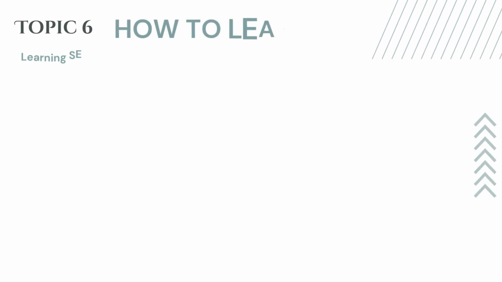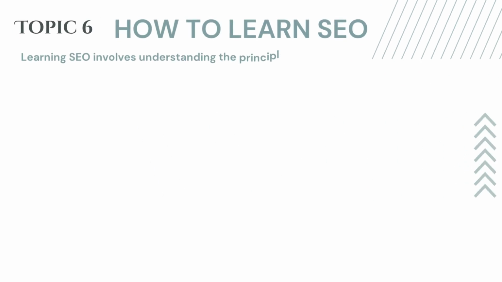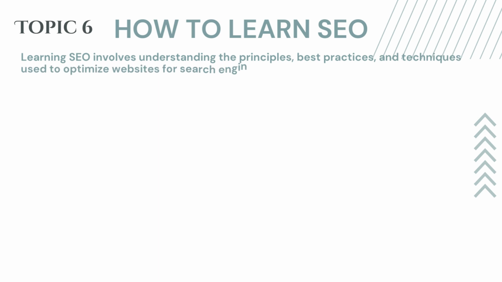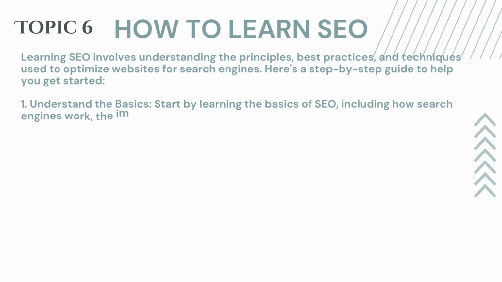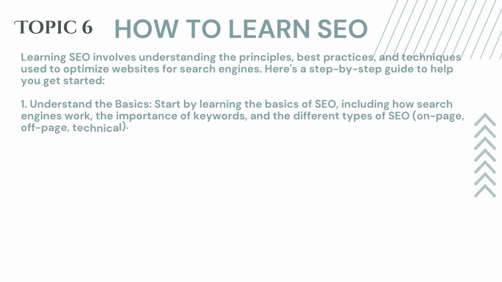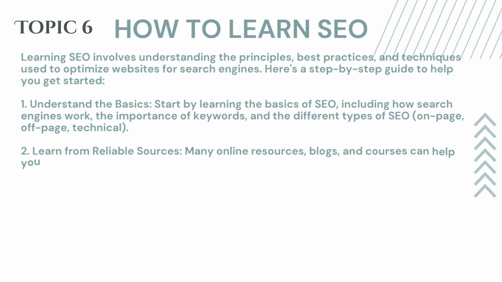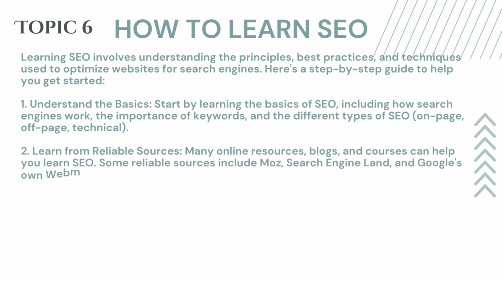Topic 6. How to learn SEO. Learning SEO involves understanding the principles, best practices, and techniques used to optimize websites for search engines. Here's a step-by-step guide to help you get started. 1. Understand the basics. Start by learning the basics of SEO, including how search engines work, the importance of keywords, and the different types of SEO: on-page, off-page, technical. 2. Learn from reliable sources. Many online resources, blogs, and courses can help you learn SEO. Some reliable sources include Moz, Search Engine Land, and Google's own Webmaster Central blog.